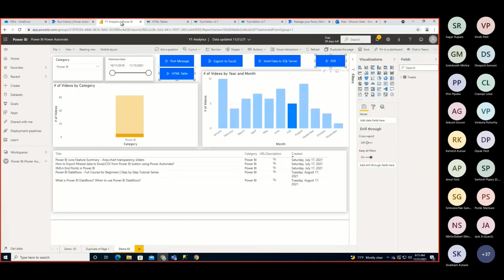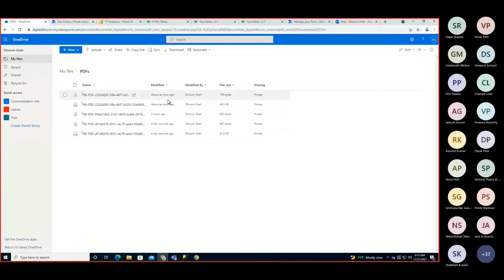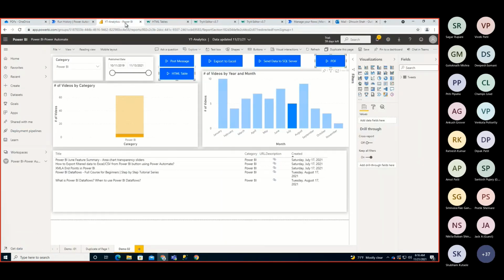And one more thing, let's check the OneDrive location as well. So in the PDF folder you can see a few seconds ago one HTML and one PDF were generated. And one more pro tip here, let's say after your entire thing is done, and if you wanted to remove the HTML, you can simply delete that file as well from your data. Right, so that's it. So I covered all the scenarios for this particular Power Automate and Power BI integration.